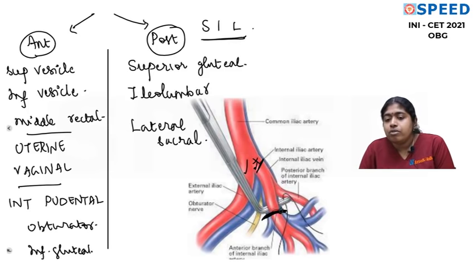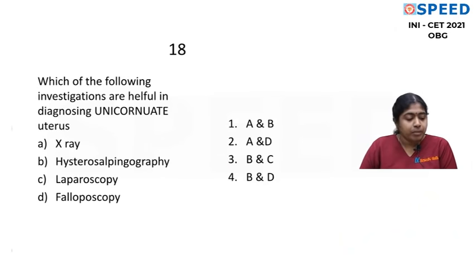Okay, and also note that internal iliac vein is exactly posterior to the internal iliac artery. The tributaries of internal iliac vein are posterior, and you must take utmost care not to damage the internal iliac vein. So that's another important point in this ligation. Is that okay?